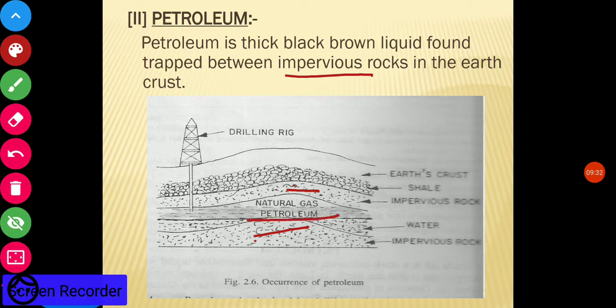And petroleum is taken out by using drilling rigs. You must have heard the name of the rig. So by the drilling rig, petroleum is taken out. During this, some natural gas also comes out. So let us study about petroleum.